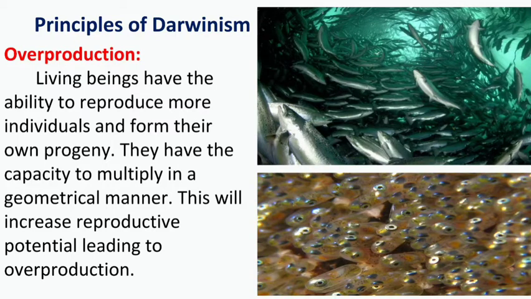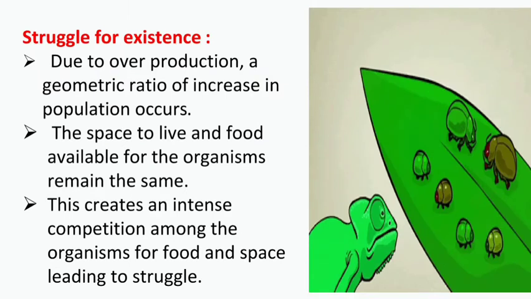Then the next thing is struggle for existence. Due to overproduction, a geometric ratio of increase in population occurs. But the space to live and the food available for the organisms remain the same. So this creates an intense competition among the organisms for food and space, leading to struggle.